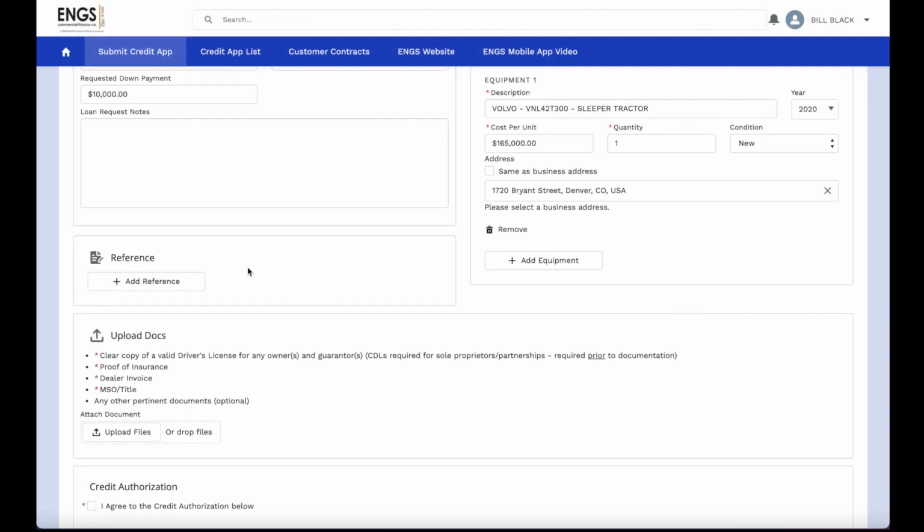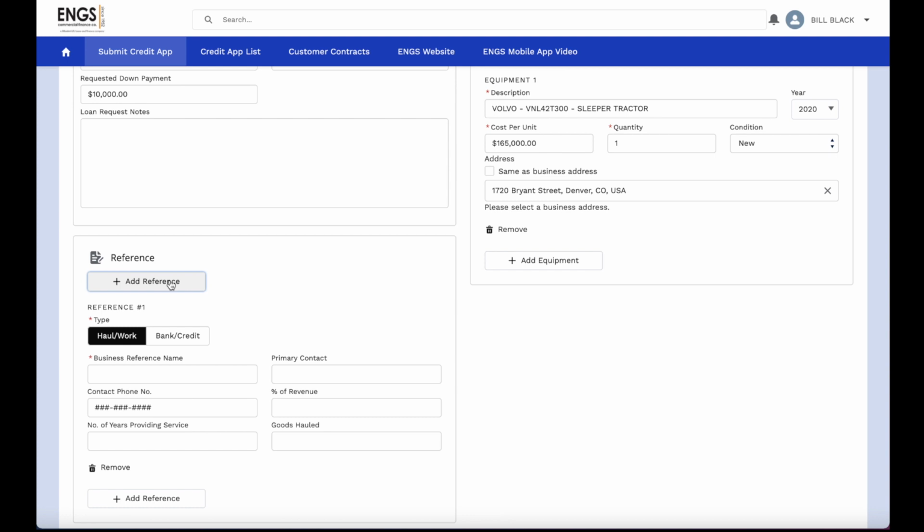We are now going to enter references on our credit application. In the reference section, you simply click the Add Reference button, and you'll see there are 2 options. There are work haul references and bank credit references. It is customary to capture a couple references of each. As you enter in the appropriate data, you can simply click the Add References button, and another set of boxes will appear. We're going to start by adding in bank credit references.